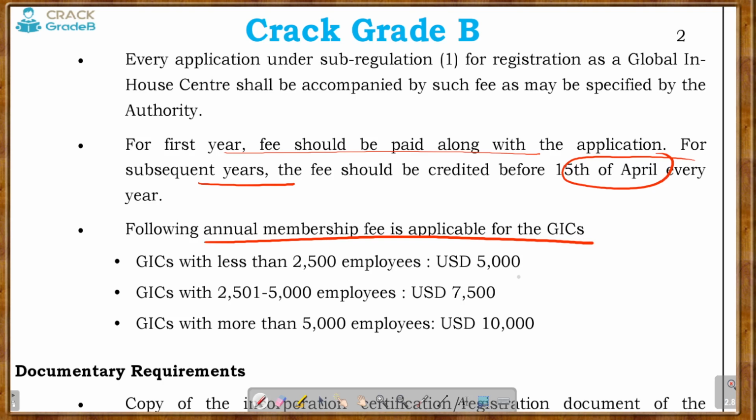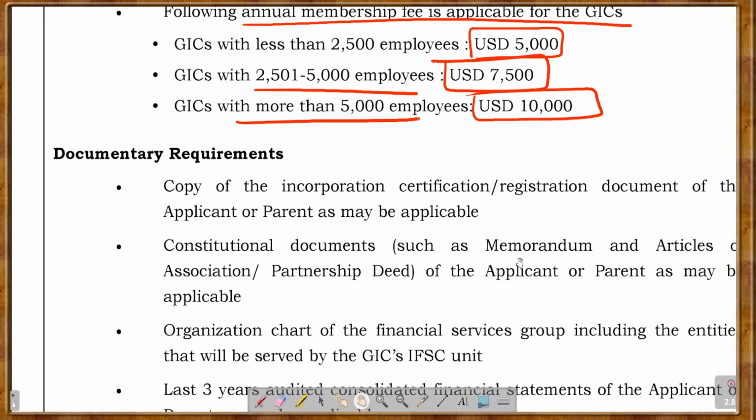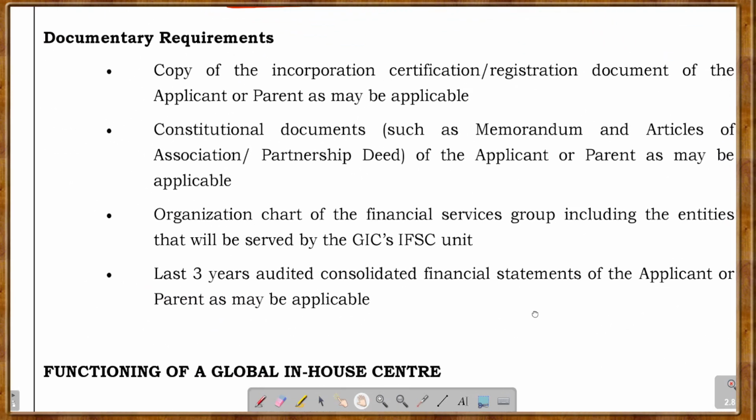If you have fewer than 2,500 employees, then this is your annual fee. If you have employees up to 5,000, then this is your fee. And if you have more than 5,000 employees, then US dollar 10,000 is the fee that you need to pay. Now, what are the documentary requirements?